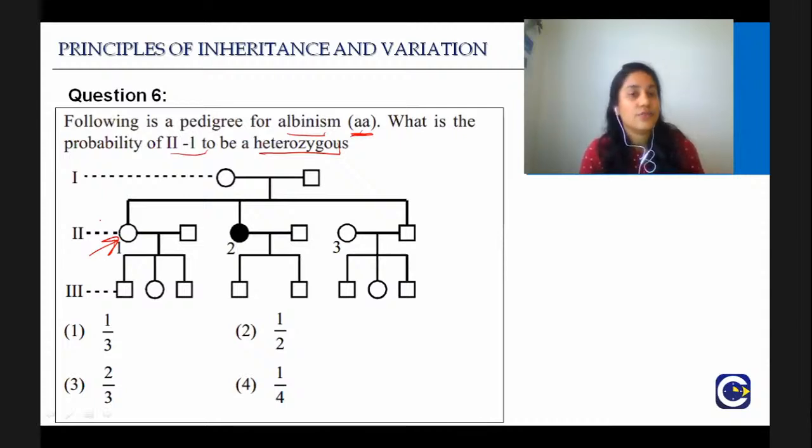Pedigree analysis, you can definitely expect some questions from this chapter because pedigree analysis is the most asked from this chapter. So question number 6, what is the answer?